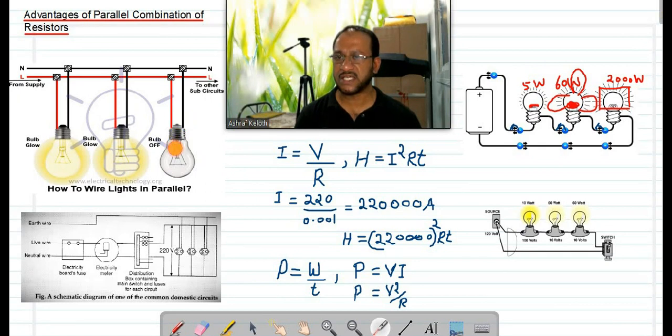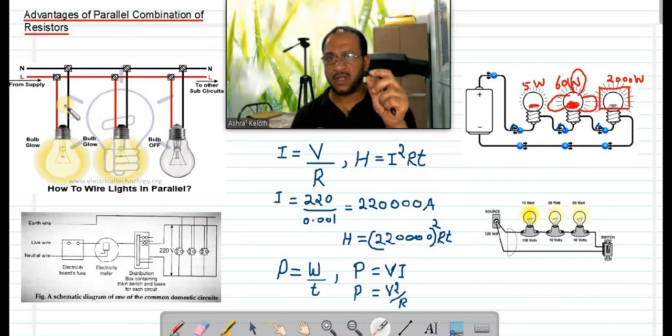So the AC can take maximum current. And the LED bulb, sorry, it has maximum internal resistance. Since the bulb has maximum internal resistance, it will take minimum current only. This idea is clear?